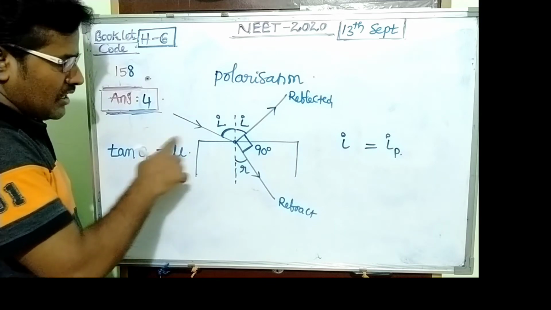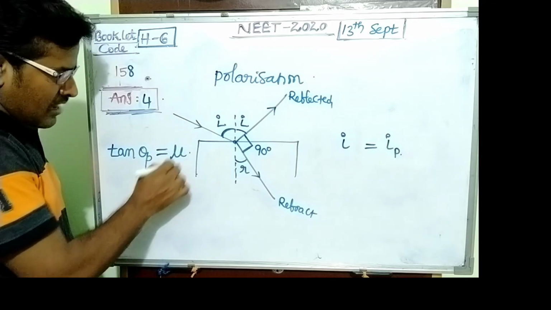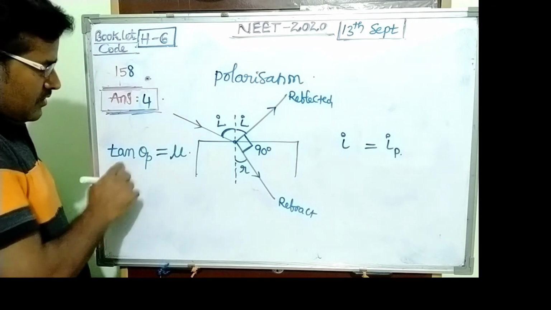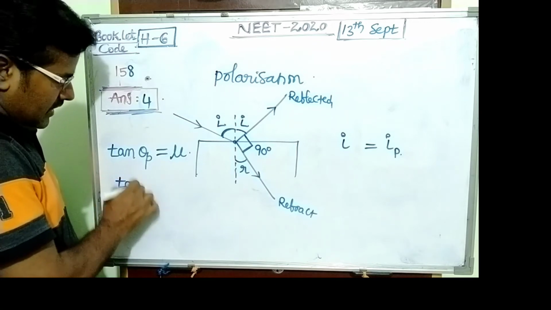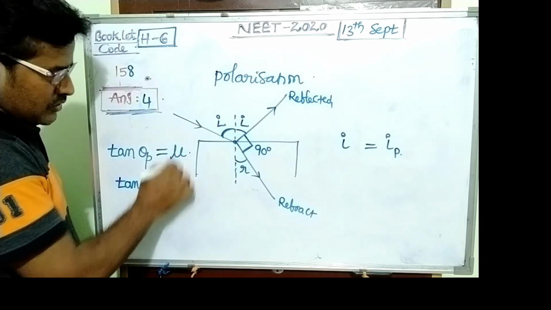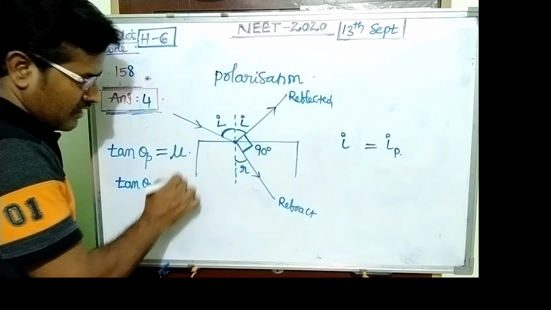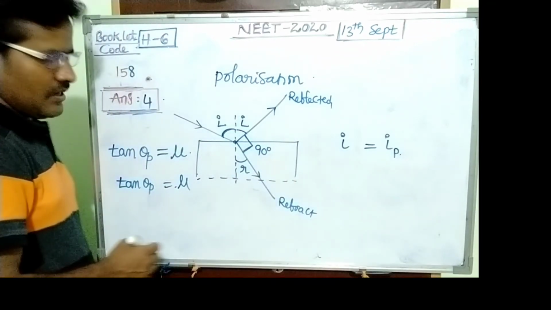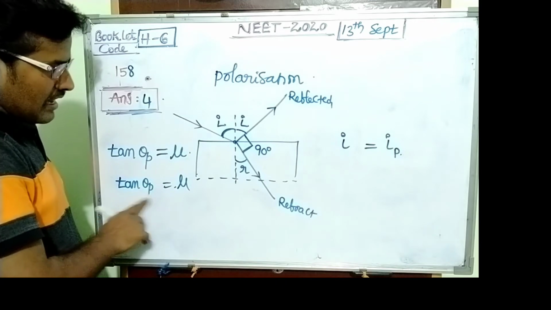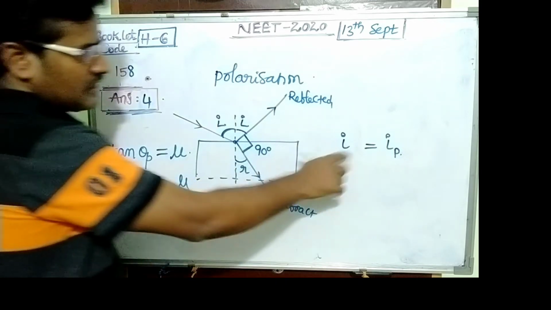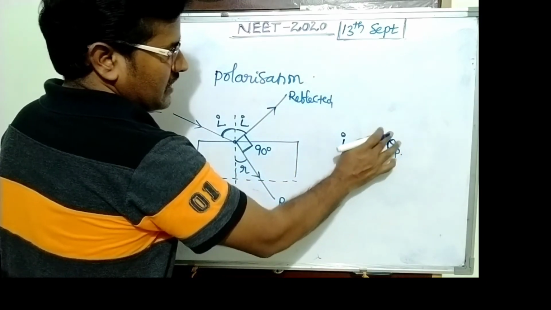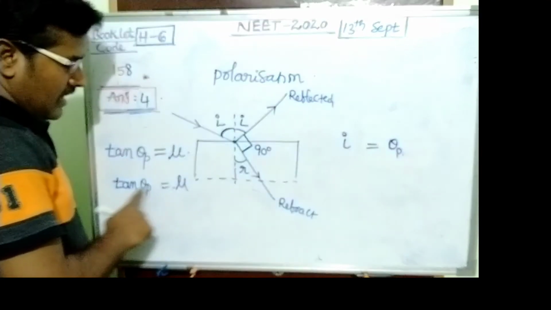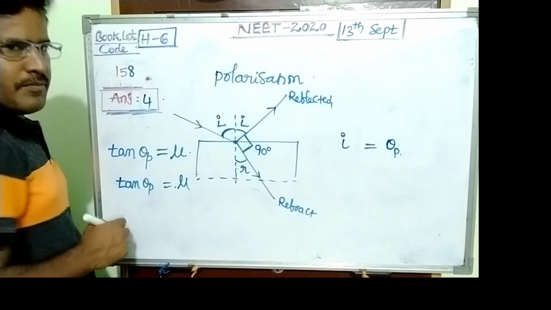Any crystal's refractive index is more than 1. So tan theta P equals mu, the refractive index of this crystal. The incident angle is equal to the Brewster angle.